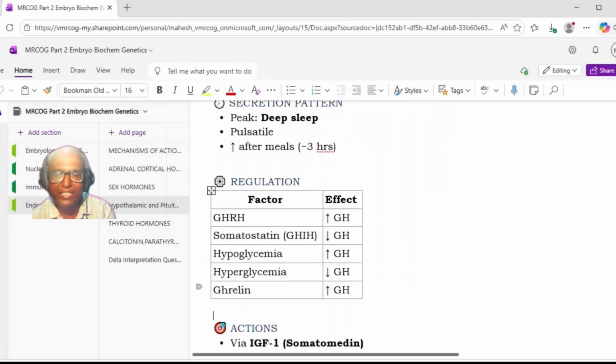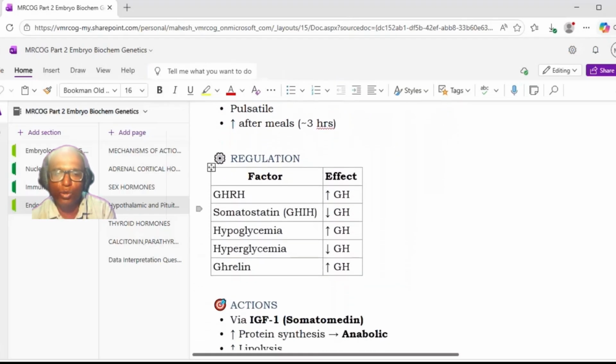So how is it regulated? It is regulated by growth hormone releasing hormone and somatostatin, the growth hormone inhibiting hormone. GHRH from the hypothalamus will increase growth hormone secretion, while somatostatin, that is GHIH, is an inhibitory hormone and will reduce the growth hormone level. Hypoglycemia increases the growth hormone level. Hyperglycemia will reduce it, and ghrelin will increase the growth hormone. This is how it is regulated.